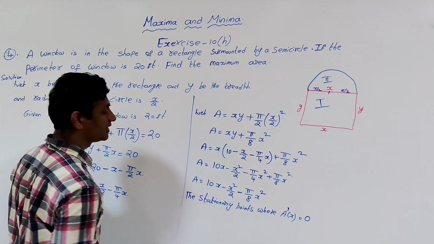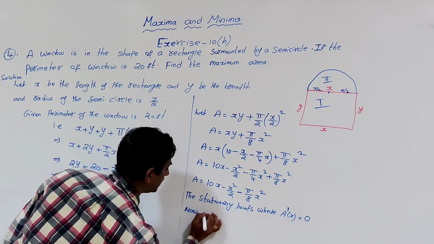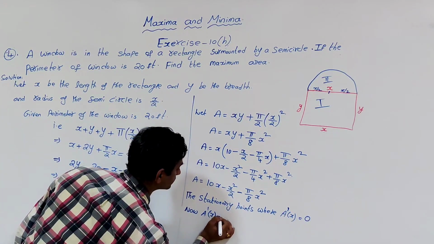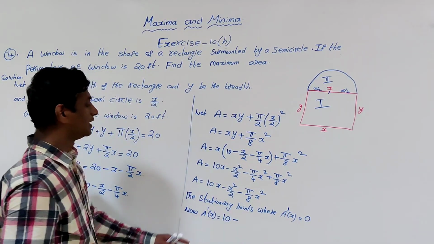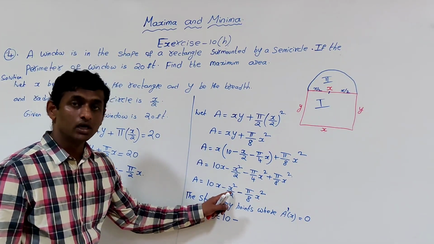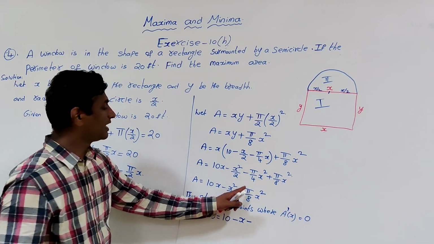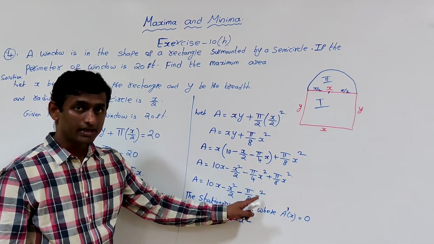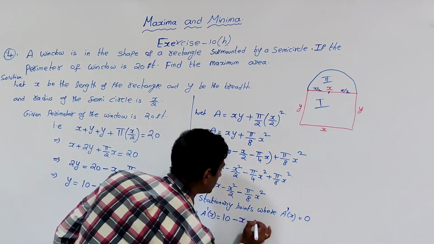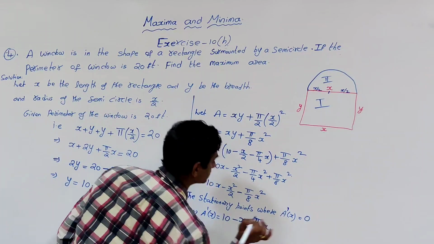A dash of x will be: the derivative of 10x is 10, minus the derivative of x square by 2, which is x, minus pi by 8 into the derivative of x square, which is 2x, so we get pi by 4 times x.